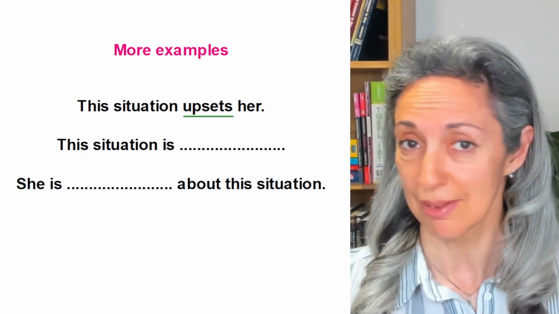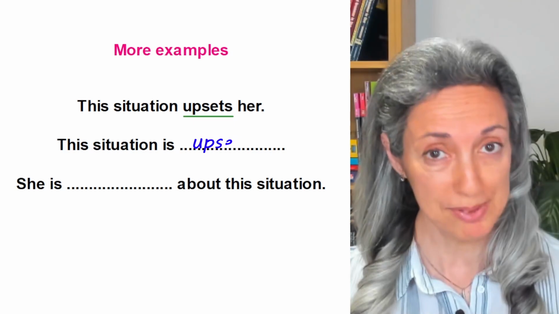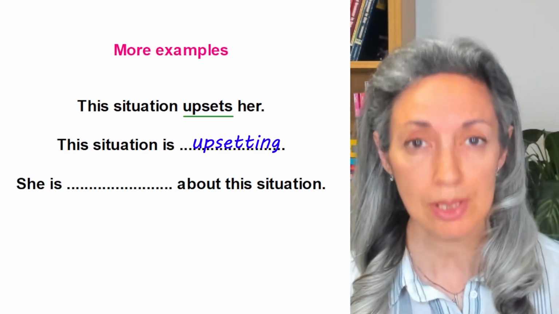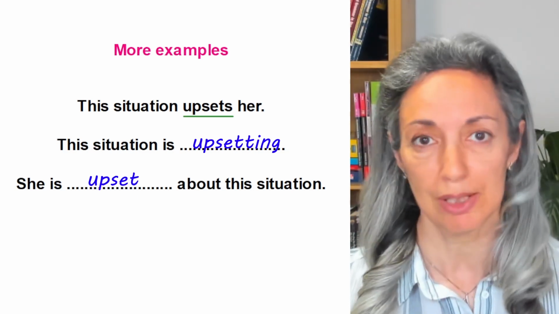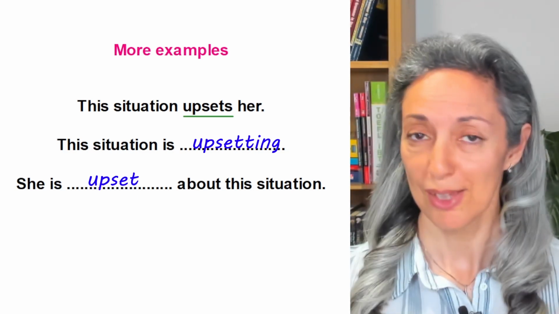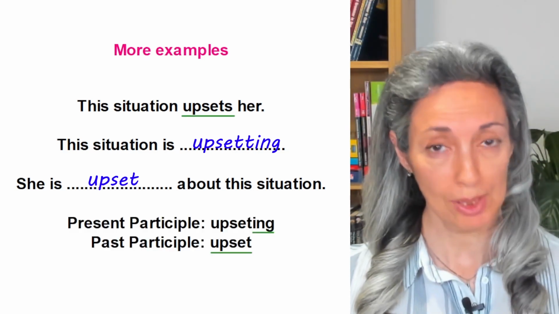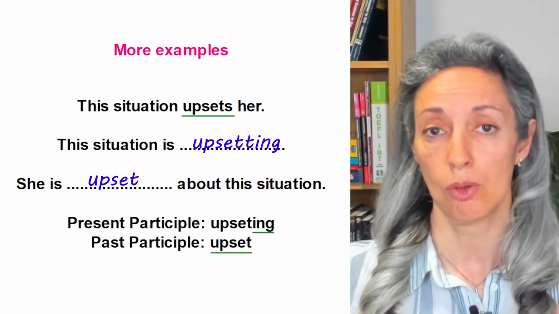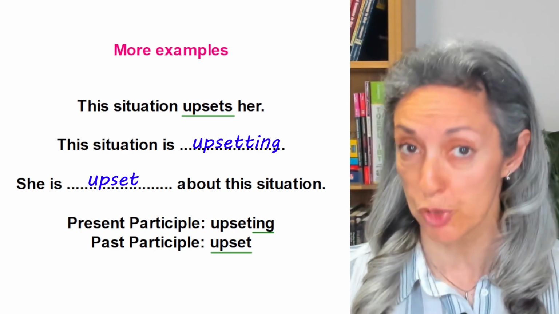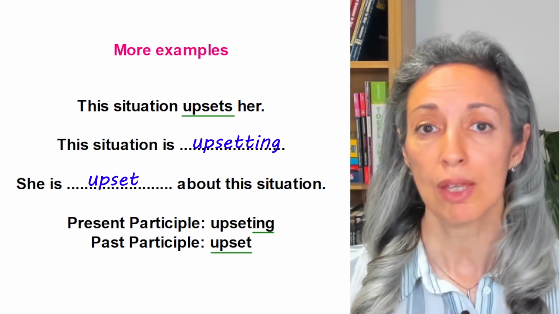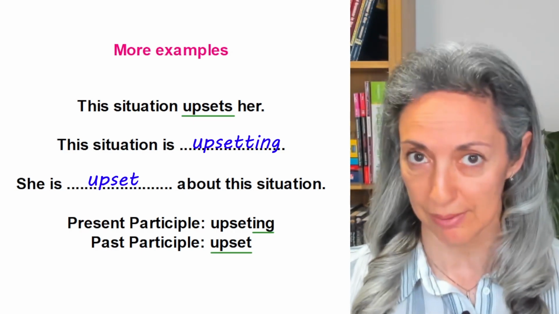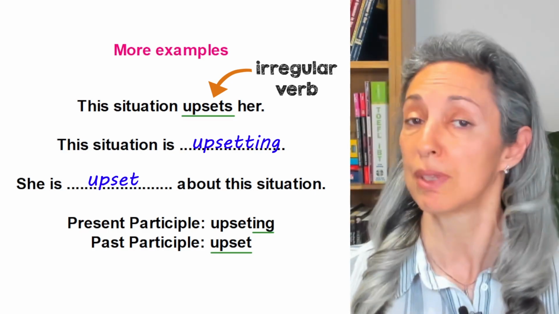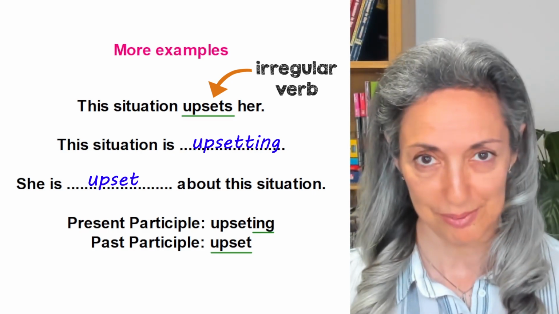The situation is the subject, so it is upsetting, and she has been affected by the situation, so she is upset about the situation. So for the situation, which is the subject, we use the present participle, upsetting, and for her, who is being affected, who is the object of the sentence, we use the past participle, upset. Now remember that upset is an irregular verb, so it's upset, upset, upset.